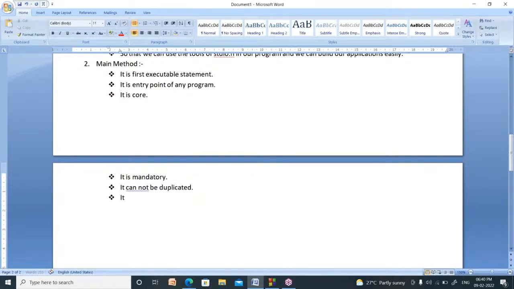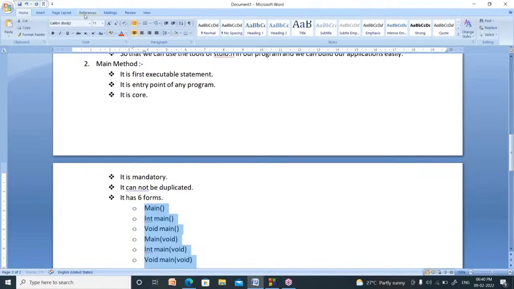Now it has 6 forms. You can write a main method in 6 forms. One is just main, or you can write int main, or you can write void main, or you can write main of void, or you can write int main of void, or you can write void main of void.